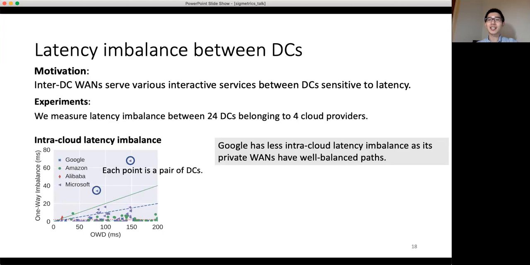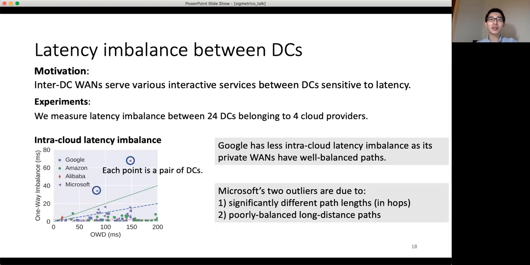Google generally has less intra-cloud latency imbalance as its private WANs have well-balanced paths. Two Microsoft data center pairs have one-way imbalance greater than 30 milliseconds. With detailed path analysis, we find that these two data center pairs have load balanced paths of very different lengths, and the long distance paths in between are poorly balanced.